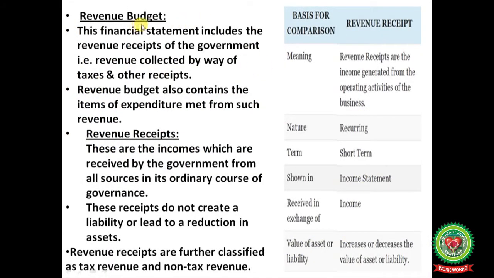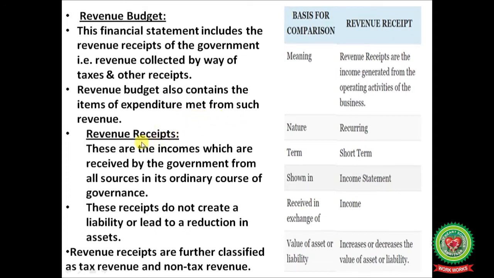Let's discuss first of all revenue budget. This financial statement includes the revenue receipts of the government, that is, revenue collected by way of taxes and other receipts. Revenue budget also contains the items of expenditure met from such revenue.